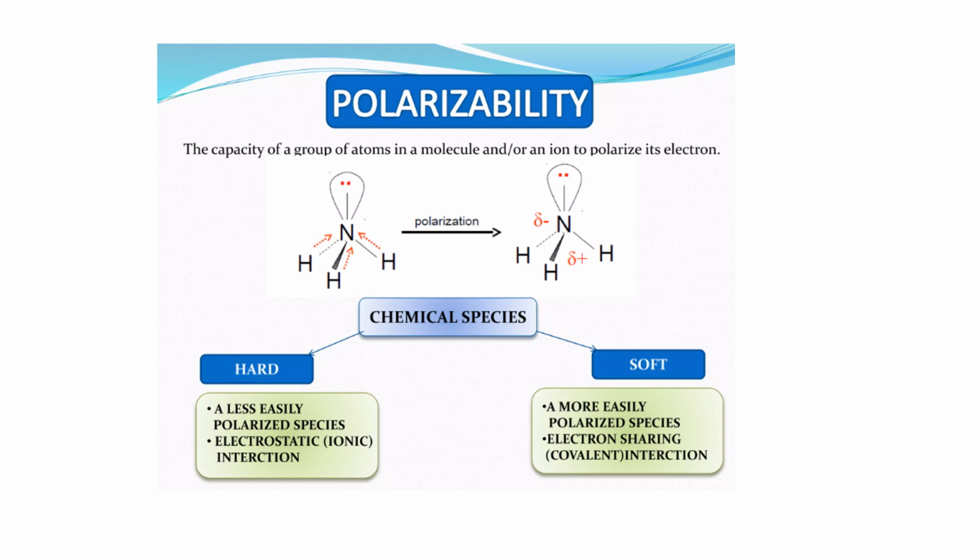What happens if this atom in this molecule is able to polarize its electrons? It means it can shift its electrons to one side, away from the nucleus on the other side, like this. So the electronic density has moved away from the nucleus. This end of the atom has become partially negative because it's rich in electrons, while this end is partially positive because it is predominantly occupied by the nucleus, while the electron density has moved to the other side. This is known as polarizability.